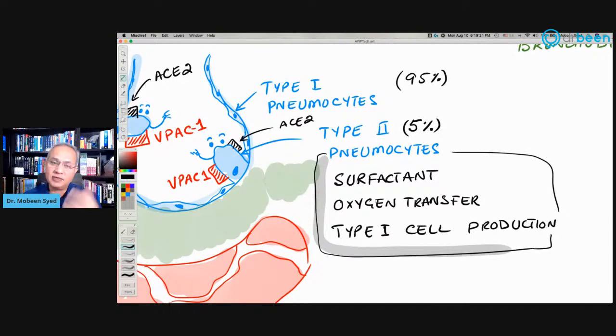So whenever, for example, somebody is smoking and that smoke is causing damage to type 1 pneumocytes, or somebody has coronavirus and that is destroying the type 1 pneumocytes, the type 2 pneumocytes' function is to make more type 1 pneumocytes. Not build, but actually divide and make more type 1 pneumocytes. So this is one function of that. This is a stem cell-like function, but type 2 pneumocytes do other things too. What other things they do, which are really important, is that they make surfactant as well.